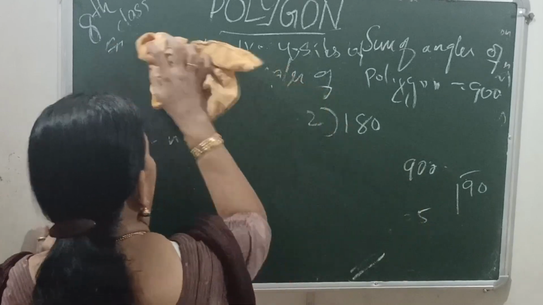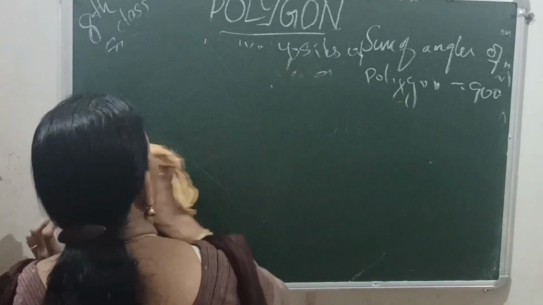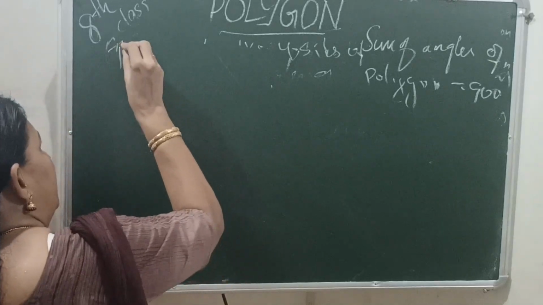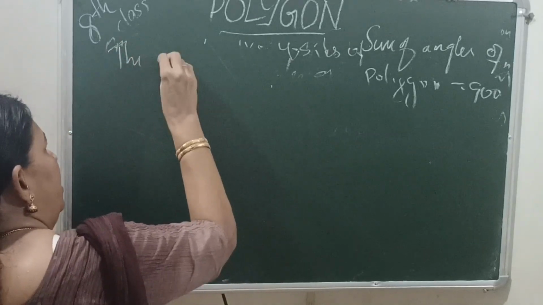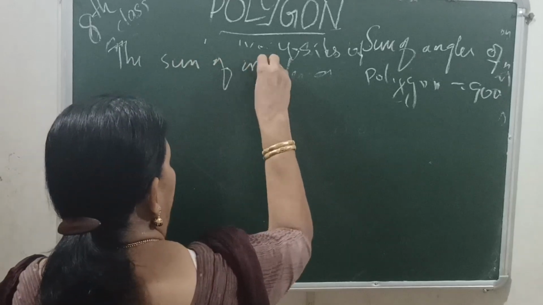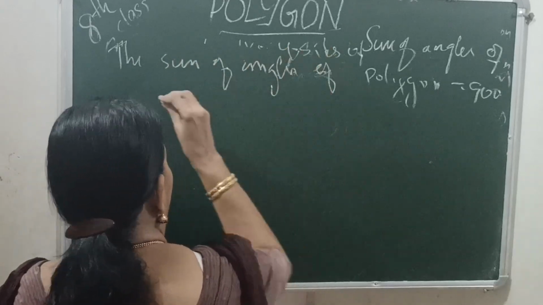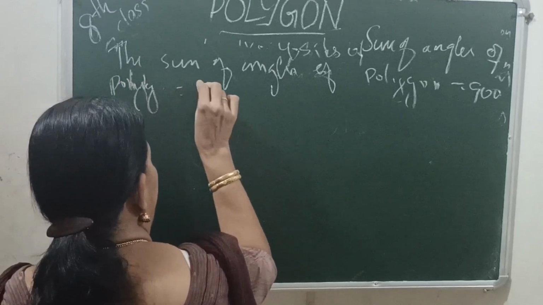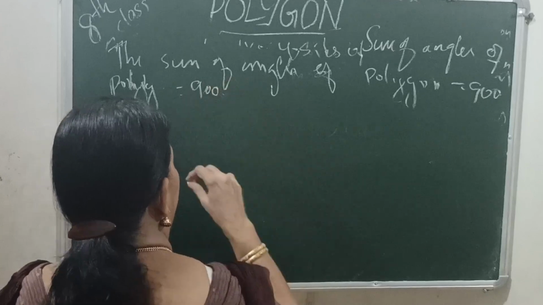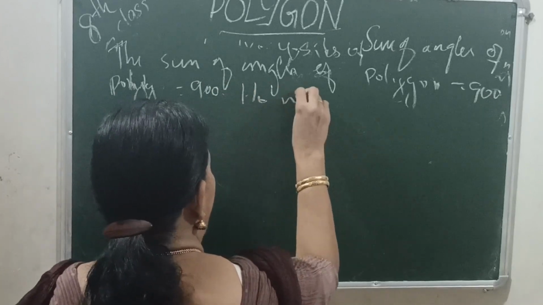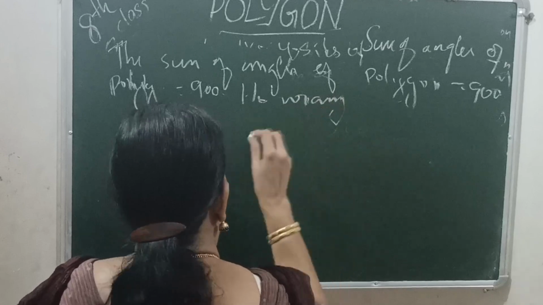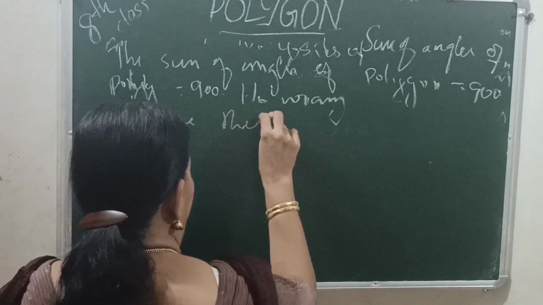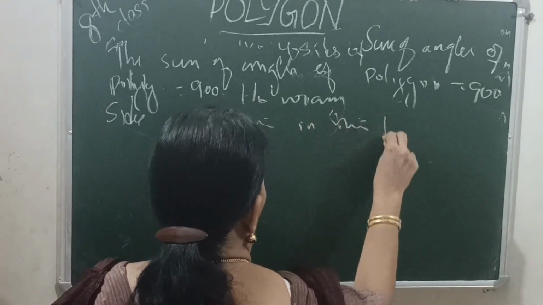And once more, we have to solve the same problem. Given that the sum of angles of a polygon is 900, how many sides are there in the polygon?